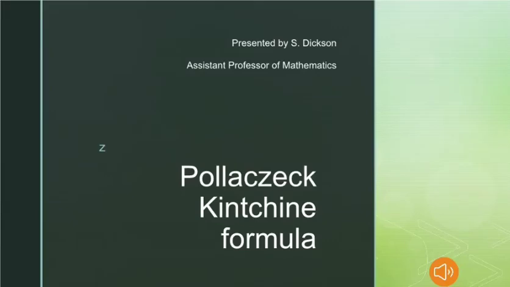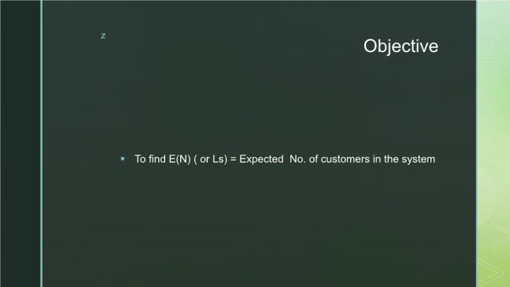I'm Dixon, Assistant Professor of Mathematics. I'm going to present the derivation of the Pollaczek-Khinchine formula. The main objective of this formula is to find the average number of customers in the system.